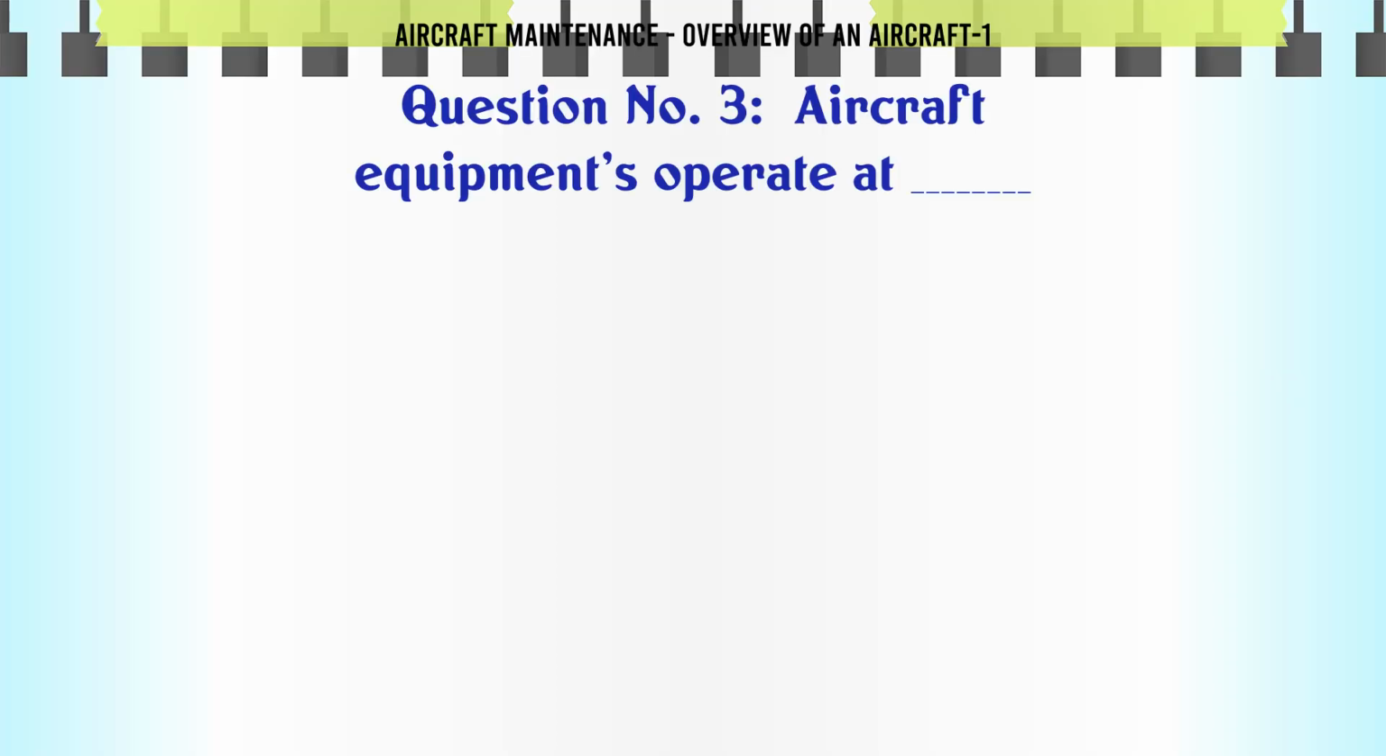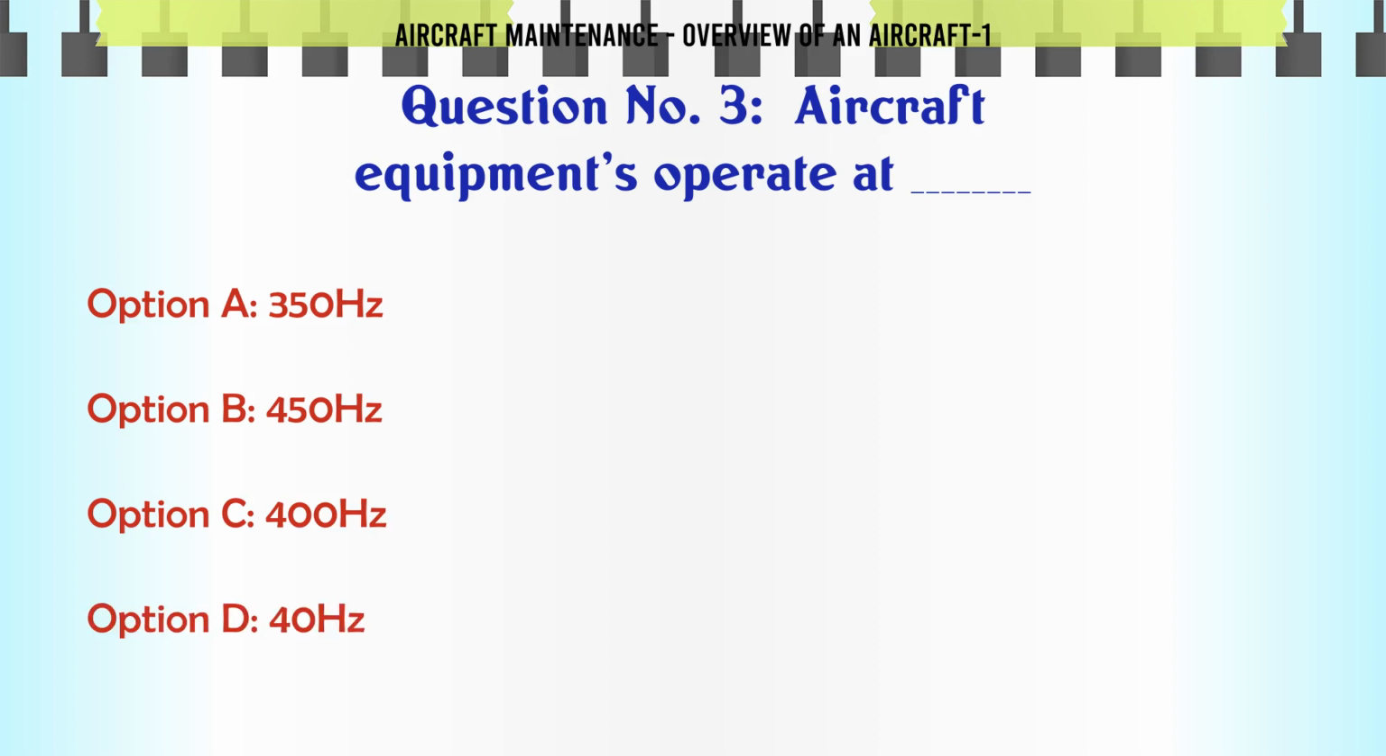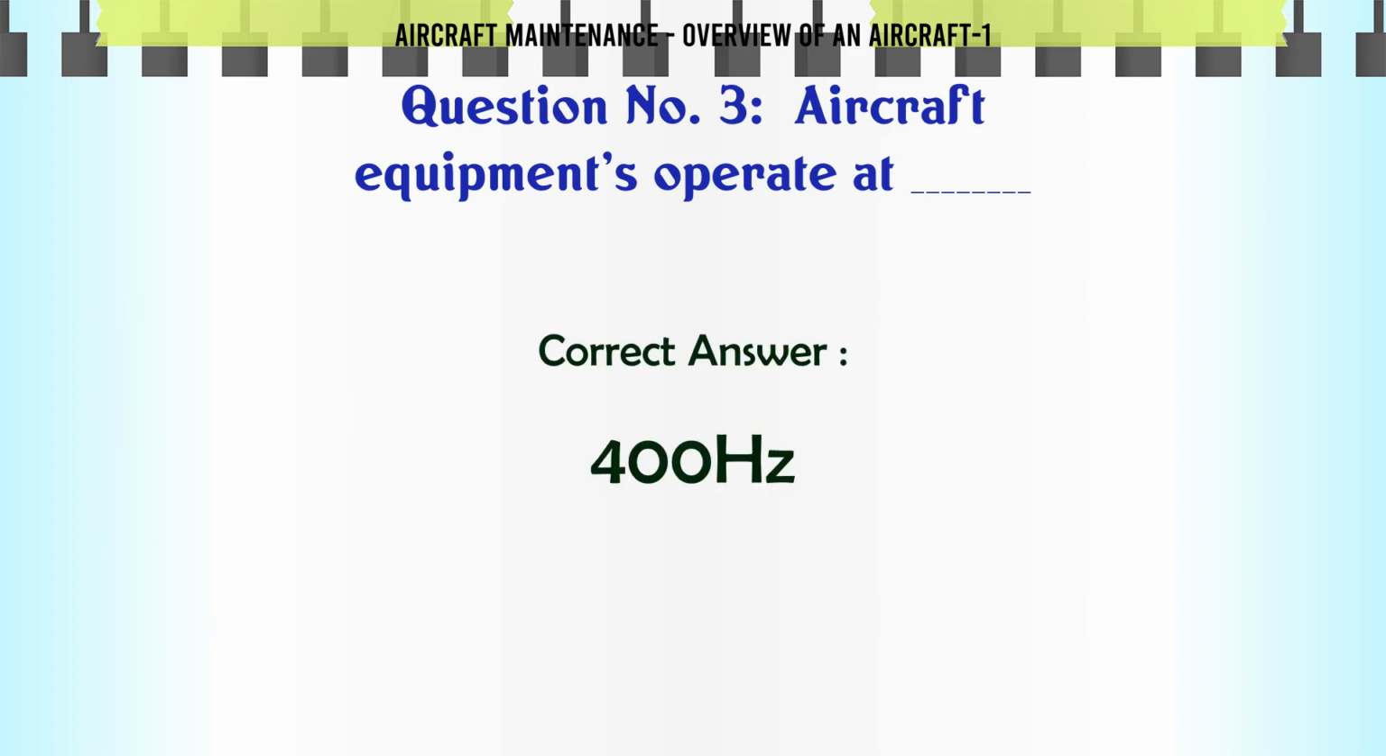Aircraft equipment operates at A. 350 Hz, B. 450 Hz, C. 400 Hz, D. 40 Hz. The correct answer is 400 Hz.